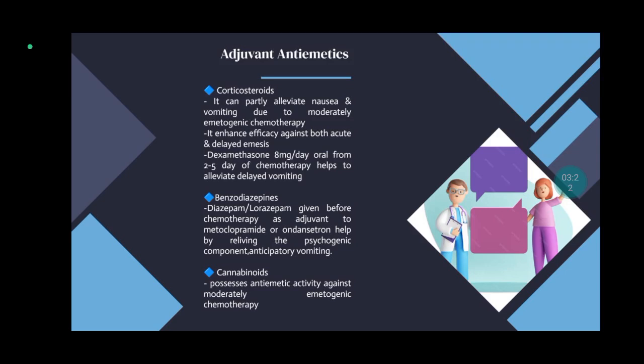Dexamethasone 8 mg per day oral from 2nd to 5th day of chemotherapy helps to alleviate delayed vomiting. Second, benzodiazepines. Diazepam, lorazepam given before chemotherapy as adjunct to metoclopramide or ondansetron help by relieving the psychogenic component and anticipatory vomiting. Third, cannabinoids possess antiemetic activity against moderately emetogenic chemotherapy.